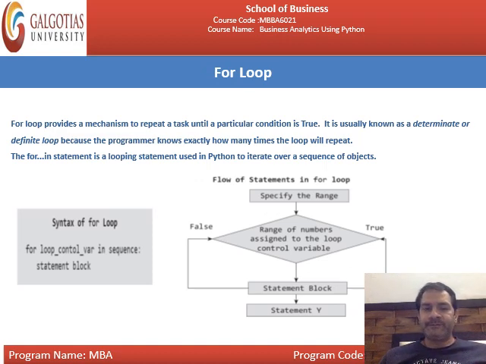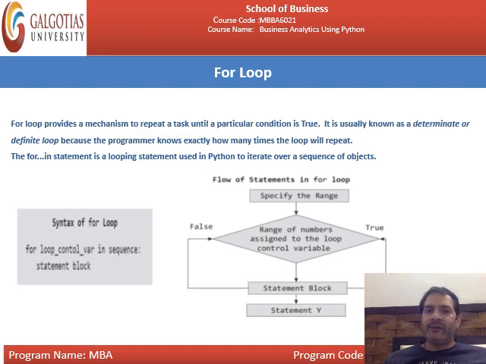Next is the for loop. In a for loop, all three statements, initialization, condition, and increment or decrement, are provided within the same syntax, as we have done in C and C++. If you are familiar with C and C++, you have learned that within the for loop all three tasks are done within the syntax. A for loop provides a mechanism to repeat a task until a particular condition is true.